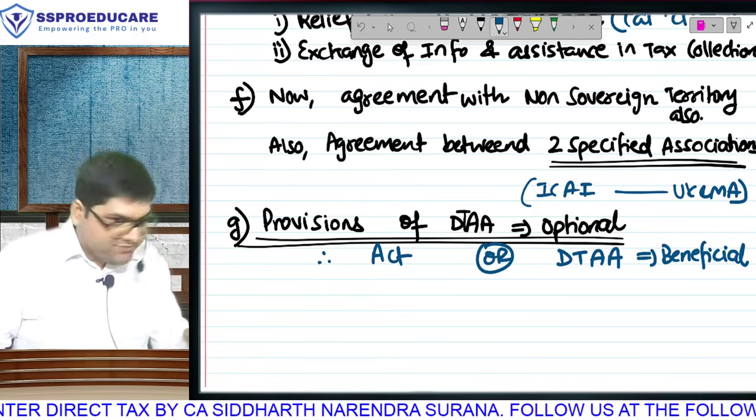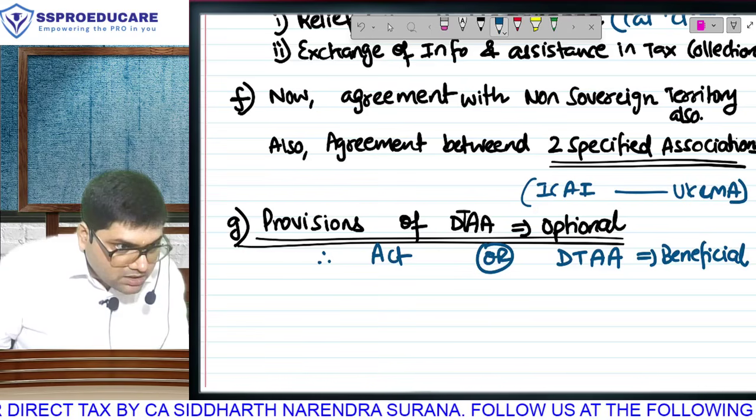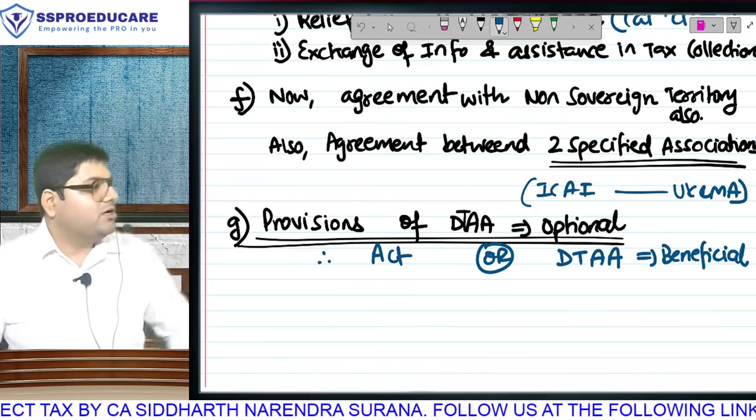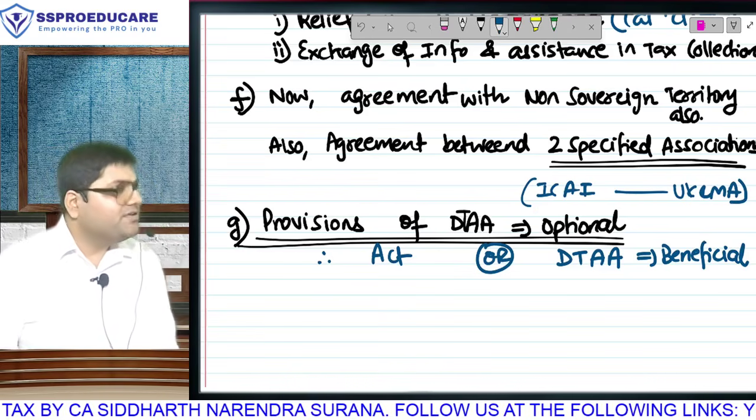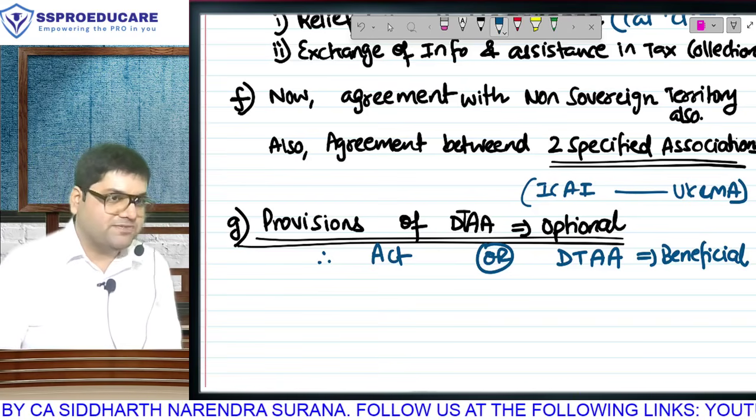नहीं ना. Whichever is beneficial, मतलब whichever is lower ना. You can pay as per DTAA or as per act, whichever is beneficial. Everyone has understood the point. Optional मतलब whichever is beneficial.